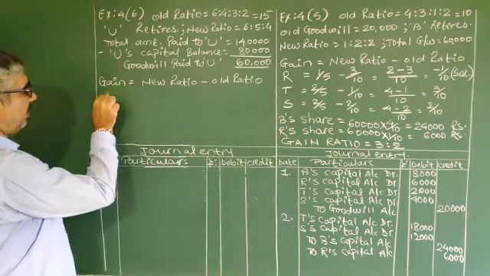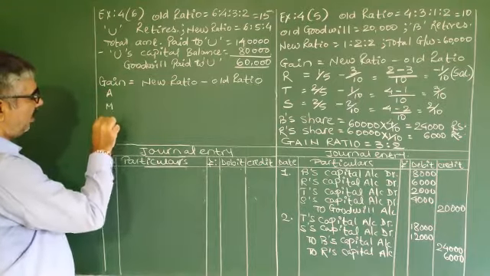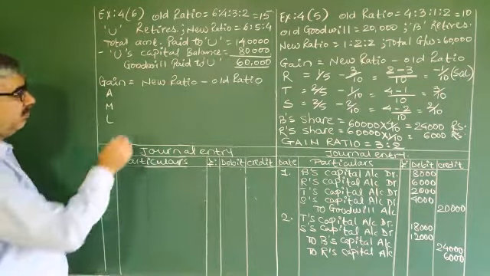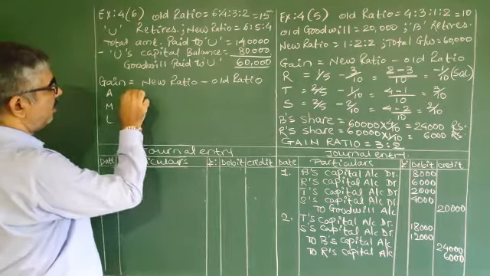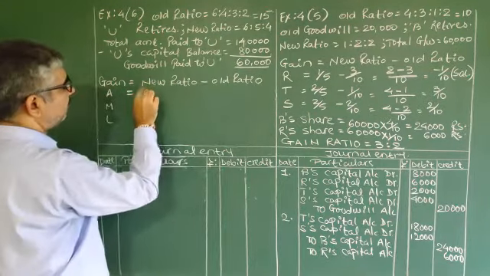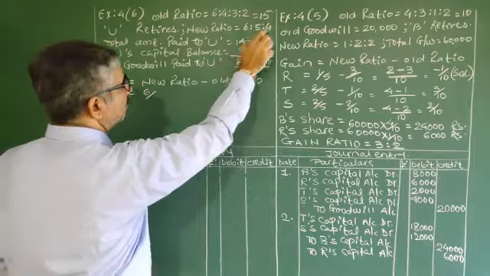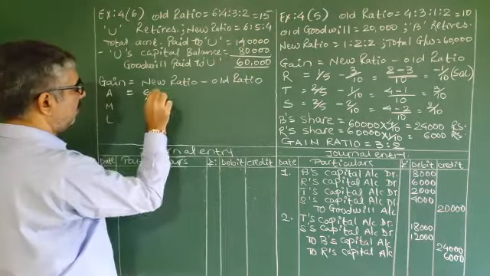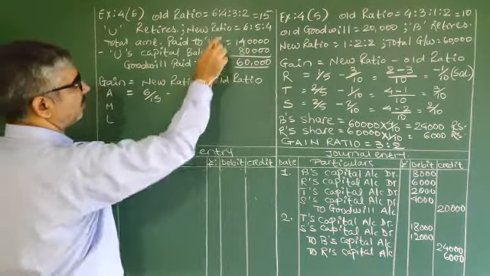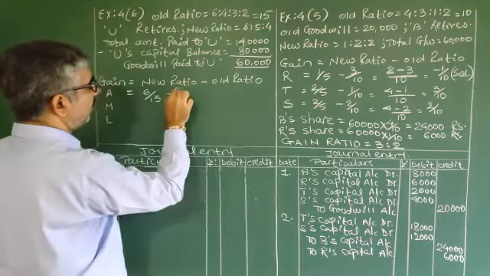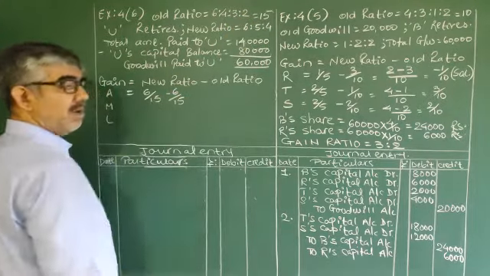Three partners are there, A, M and L. For A, new ratio 6 by total 15 minus old ratio 6 by 15.